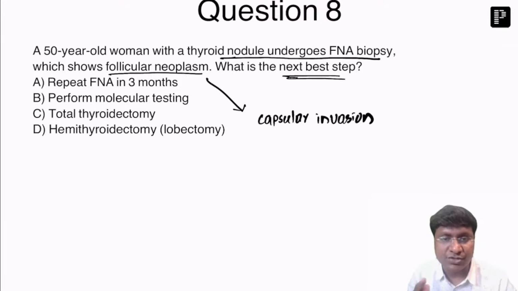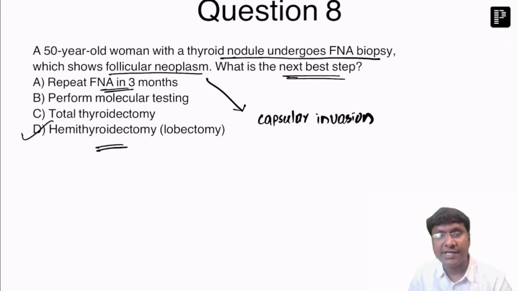In order to do the histological examination, FNAC alone is not sufficient. It cannot be determined by FNAC alone. What is that you need to do? You need to do lobectomy. Okay, lobectomy is the diagnostic procedure of choice in case of the follicular neoplasm. Okay, so the answer is D here, right? Next question.